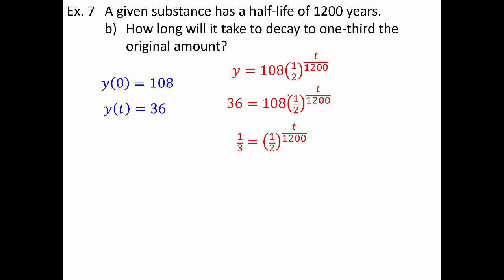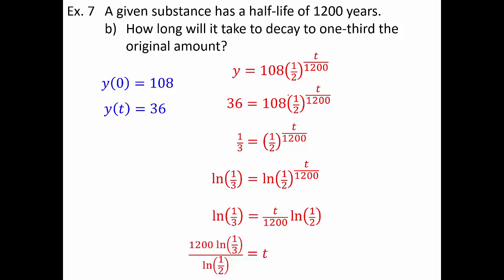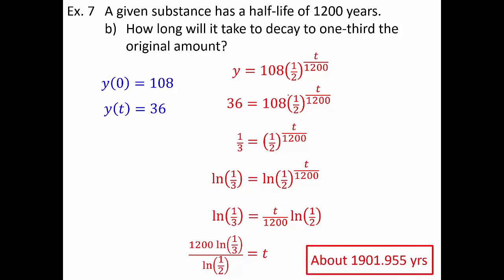Goal is to solve for t, so I'll use a logarithm, bring the exponent up front, multiply by 1200, divide by ln of 1/2. I have my exact answer, type it in a calculator. It's going to take about 1900 years to decay to 1/3 the original amount. Keep in mind 1/3 is less than 1/2, so it makes sense that it would take more than 1200 years.